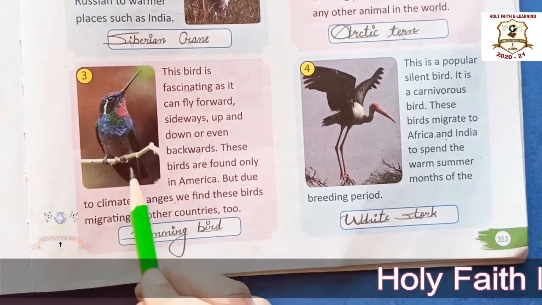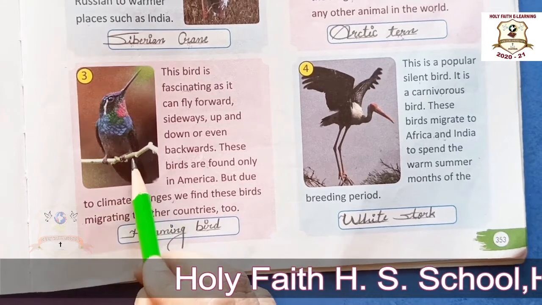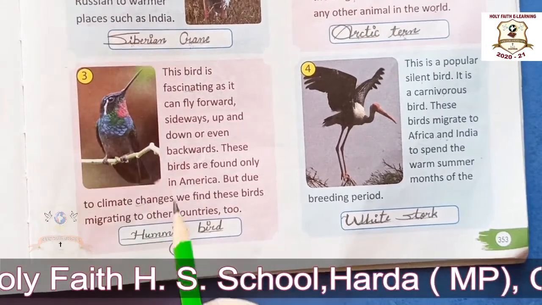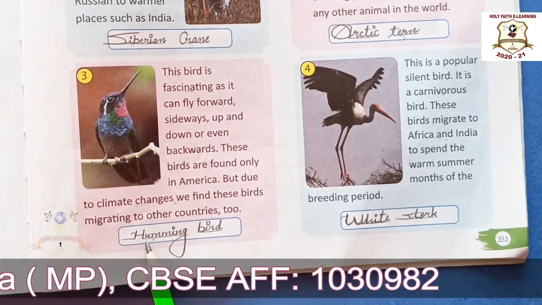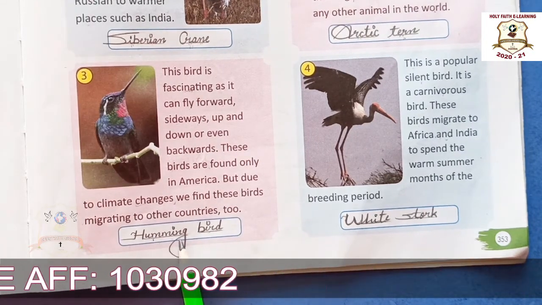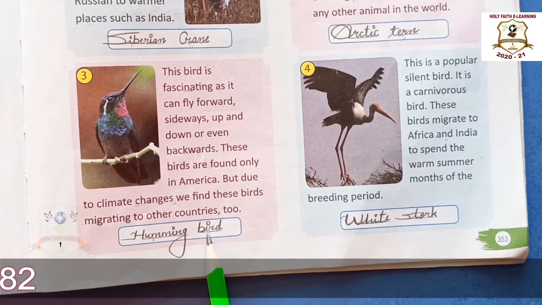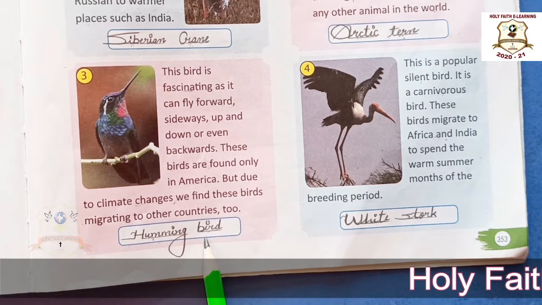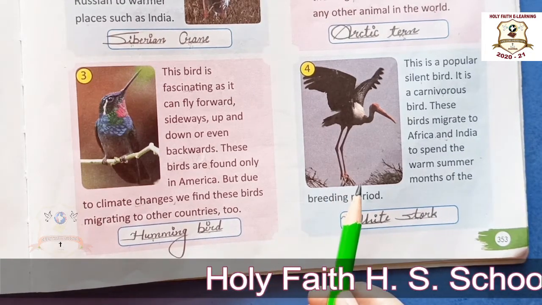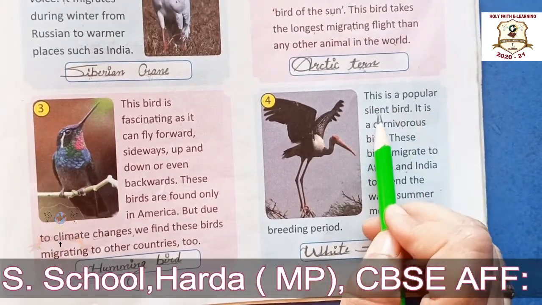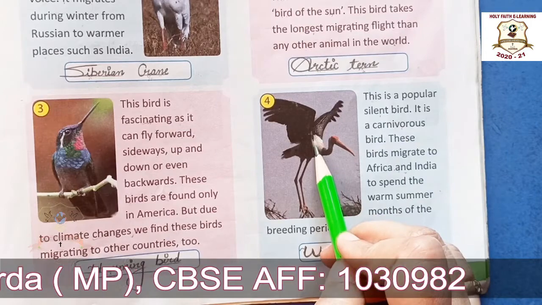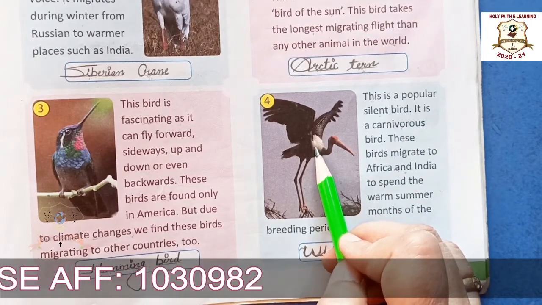Okay, this is hummingbird. And what is the spelling of hummingbird? HUMMING, humming, BIRD, bird, hummingbird. Okay, now fourth one. This is a popular silent bird. ये जो bird है ये क्या है? एक popular silent bird है.